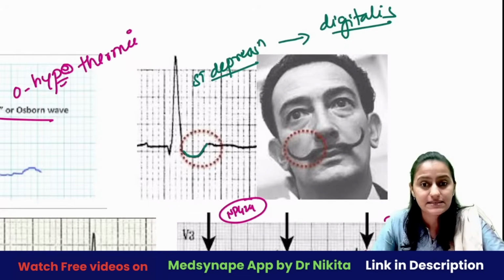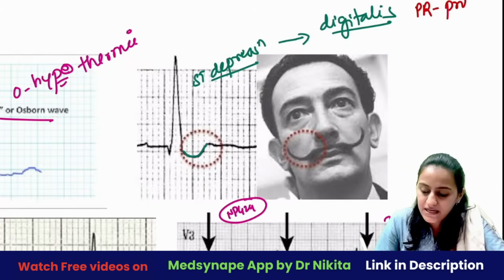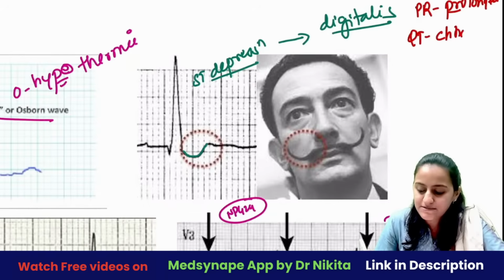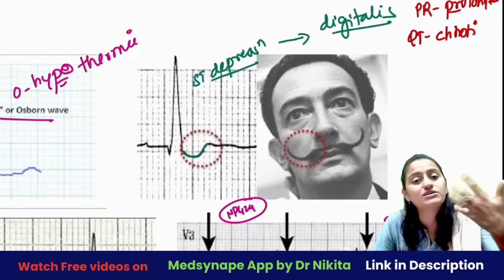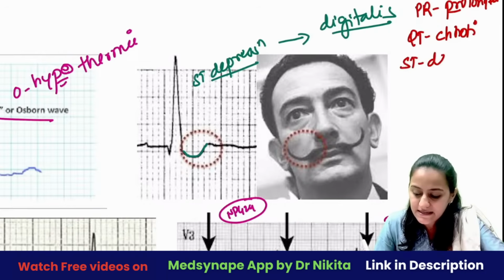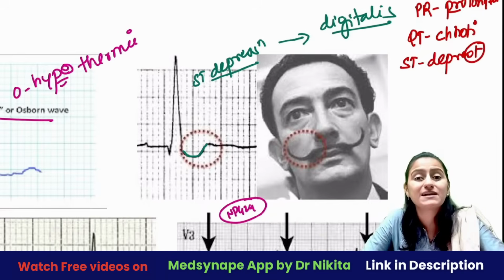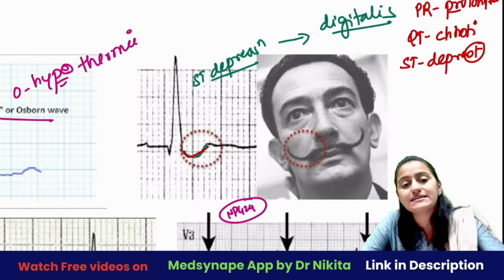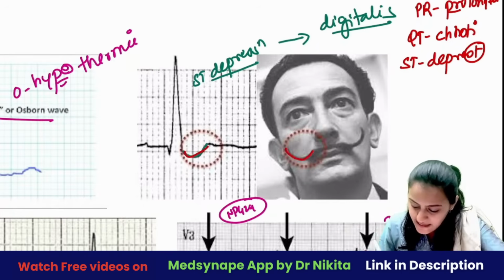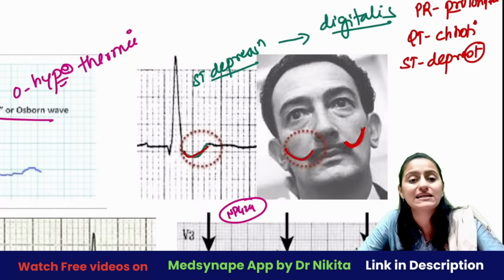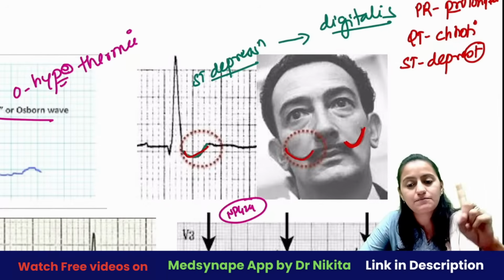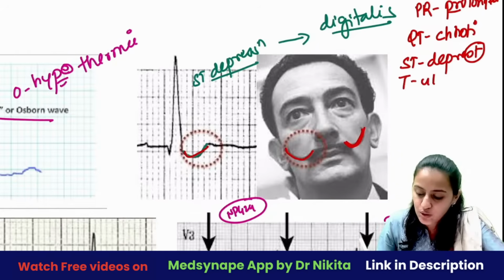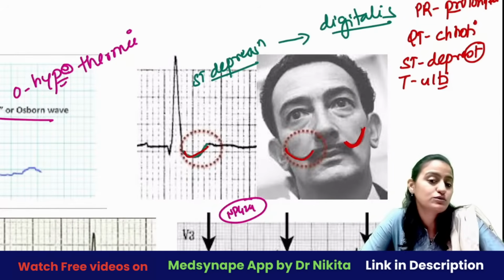Digitalis का आपको कैसे याद करना है? Remember PR. PR for PR, it is prolonged. QT becomes choti, that is short QT because it increases calcium. ST becomes depressed. Depressed ST rather than ST elevation. So you have this hockey stick sign, tick mark sign, or like this mustache wala sign, which is Salvador Dali mustache sign. Okay, PR prolonged, ST depressed, QT choti, and T becomes ulti. That is, inverted T wave is also what it can show.